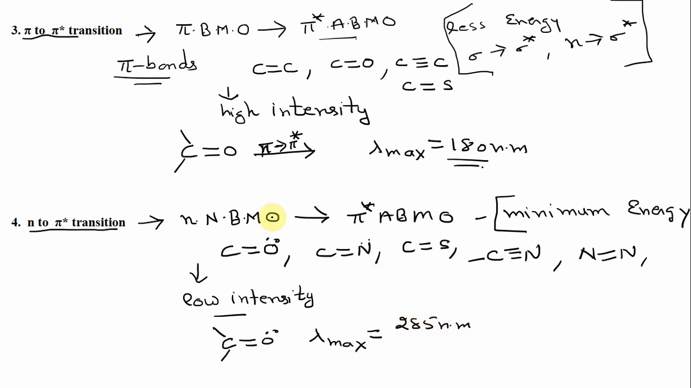So you can see the pi to pi star transition of this carbonyl compound takes place at 180 nanometers, but the n to pi star takes place at 285 nanometers, which is a longer wavelength. However, these transitions have low intensity. So in a nutshell, four kinds of transitions are possible: sigma to sigma star, which requires very high energy, then n to sigma star, then pi to pi star, and n to pi star transitions.